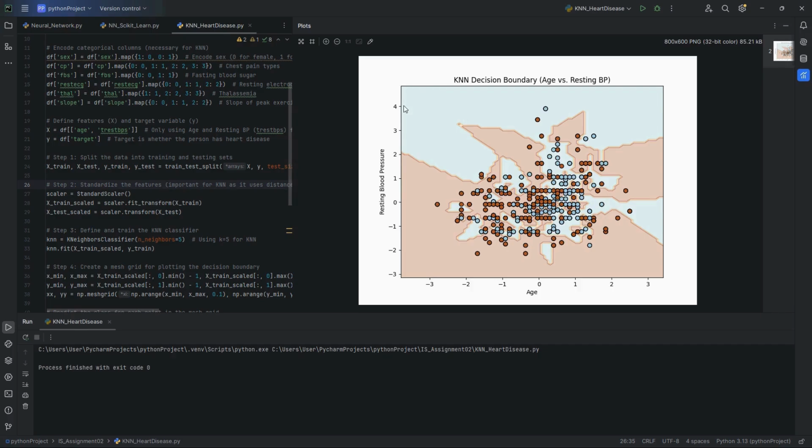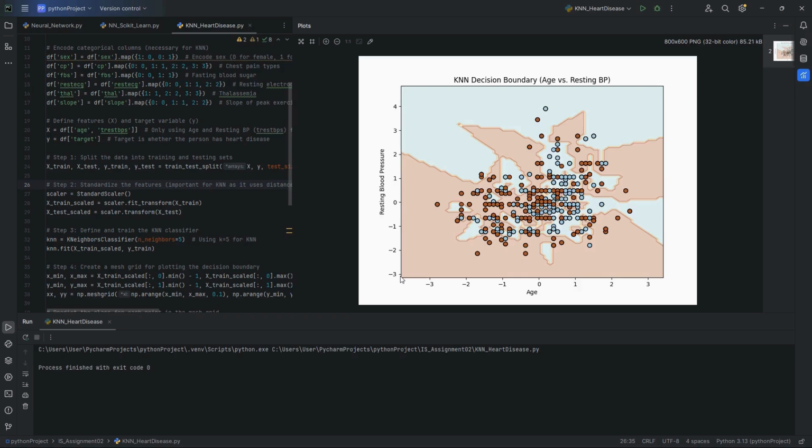Now, you might be wondering about the negative numbers. These typically come from a process called standardization. In machine learning, when we scale the features, we often transform the data so that it has a mean of 0 and standard deviation of 1. This process is useful because it makes sure that all features are on the same scale, especially when we are using distance-based algorithms like KNN.